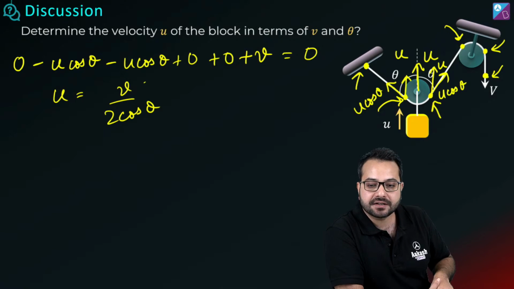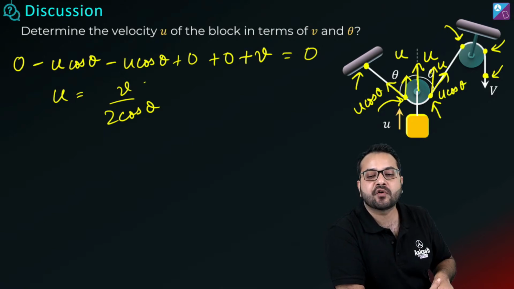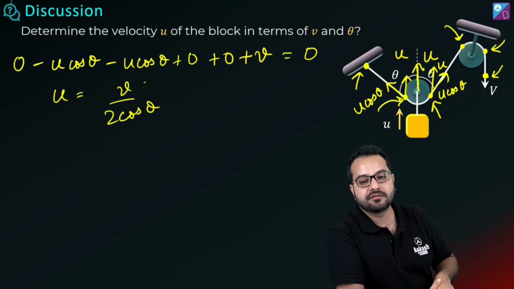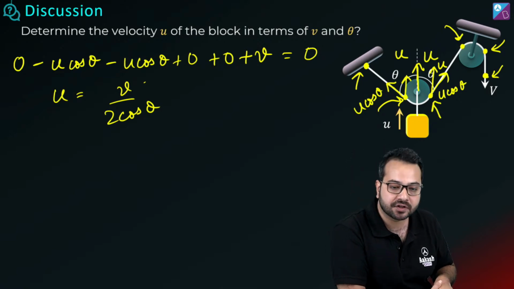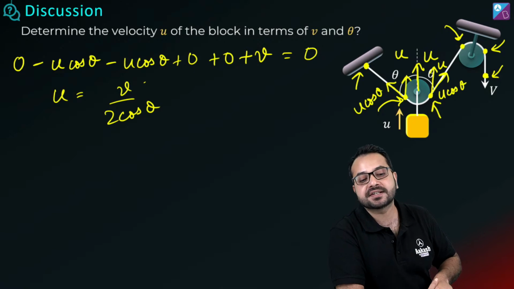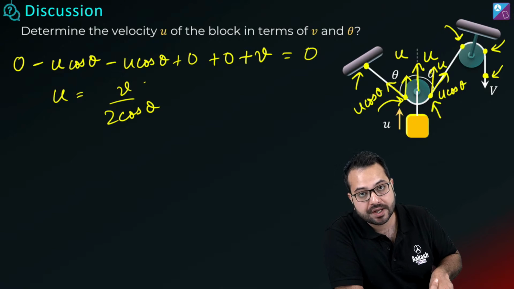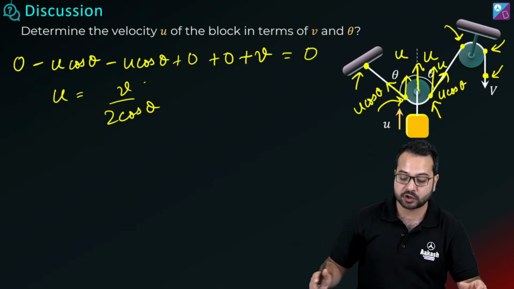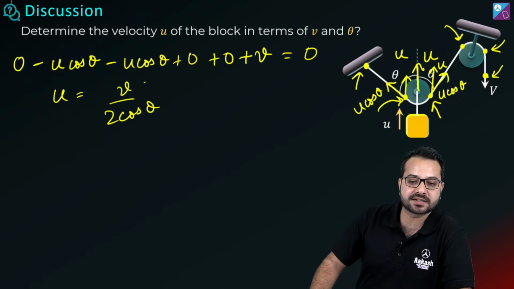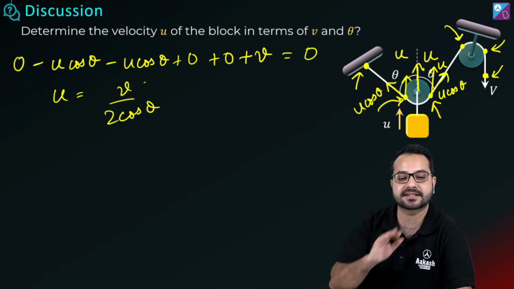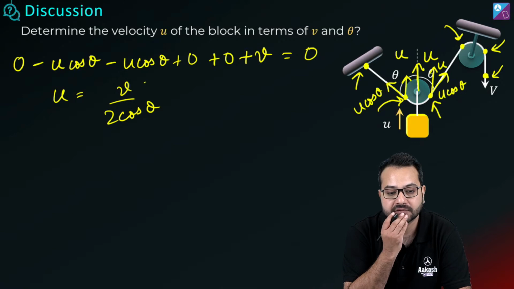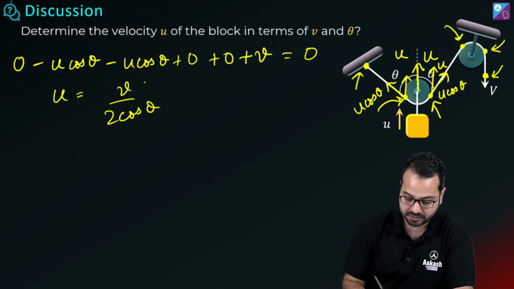All right, so we have written the constraint relationship for each segment of the string. We have written the change in length for each segment of the string, added them, that gives us the change in the length of the string, and we have made it equal to 0. So what did u come out to be? u came out to be v upon 2 cos theta. Did you understand? Is this clear guys? Everyone, is this clear? Swastika, Arpit, is this clear? Quickly give me a thumbs up if this is clear. Perfect, perfect. Okay, let's go.